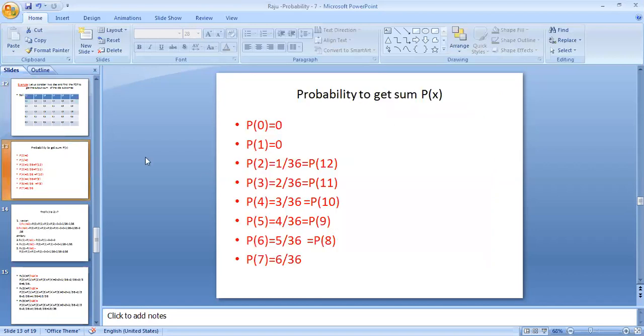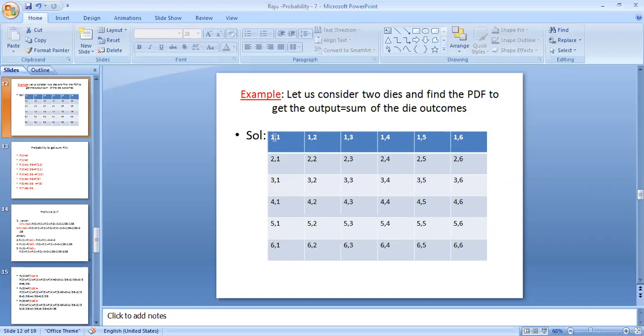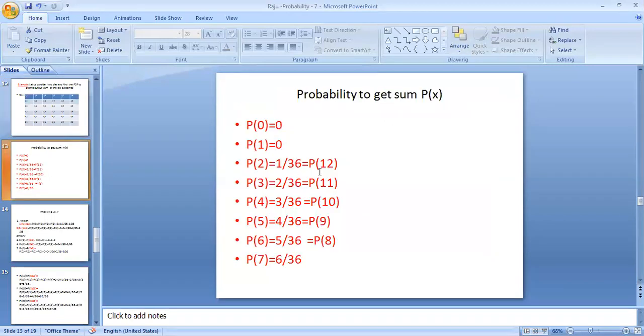And for the probability to get sum 2, we have one possibility, that is 1 plus 1 equals 2, out of a total of 36 outcomes. As you know, the ratio between the possible outcomes and the total number of outcomes is the probability of the given random experiment. Next, for sum equal to 3 there are two possibilities, 1 plus 2 and 2 plus 1. So the probability to get 3 is 2 by 36.